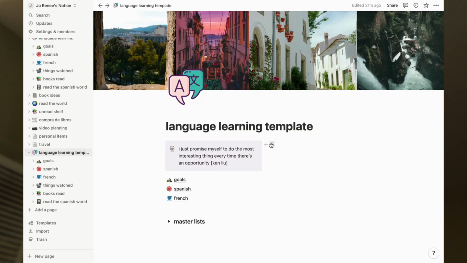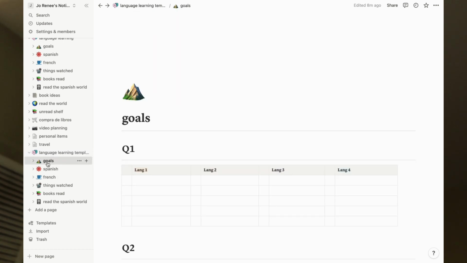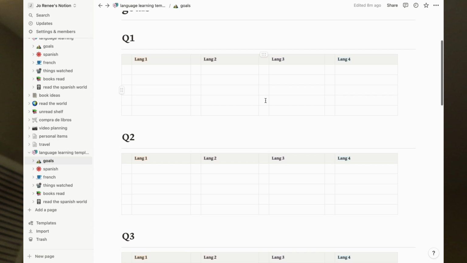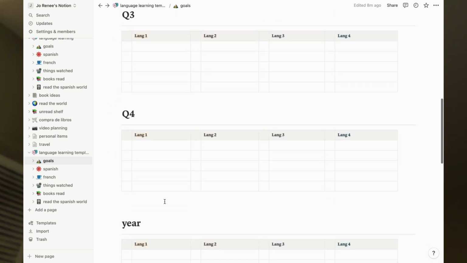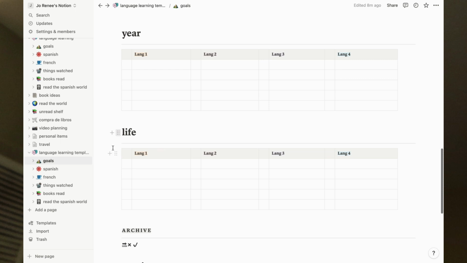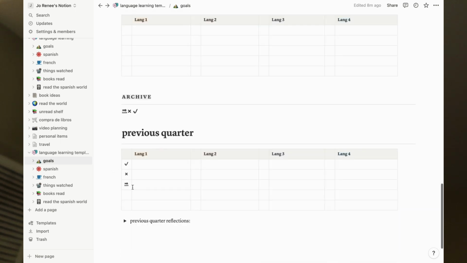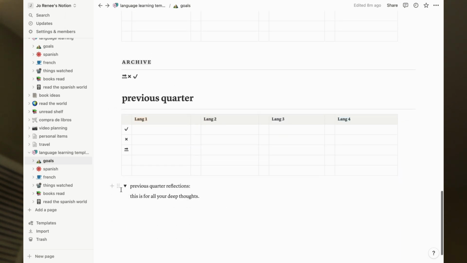So with that caveat, this is the template, and I did leave some of my stuff in there just so that you can see how everything is filled out. The main pages are goals, which will be blank for you to fill out. I have quarterly, year, life, and then I have archive where you can put the previous ones, and I also have this space for reflections. I also just keep these emojis saved in here so that I can copy and paste them instead of having to find them again every time.